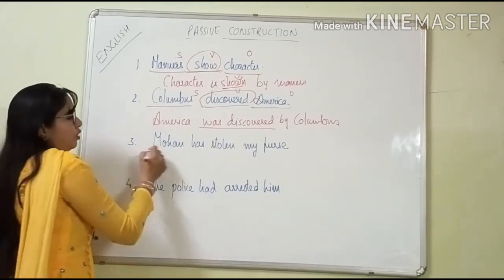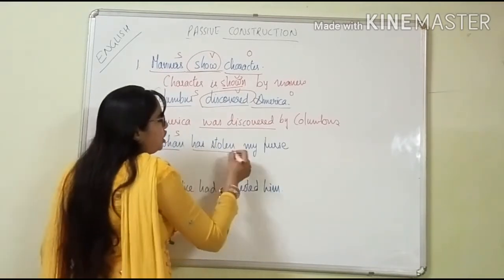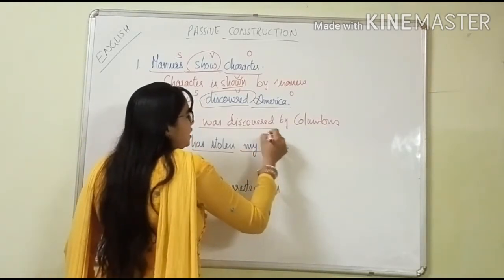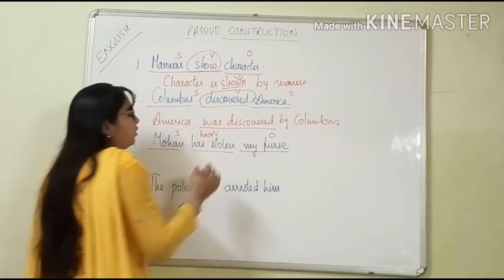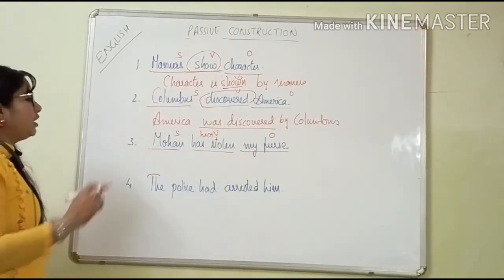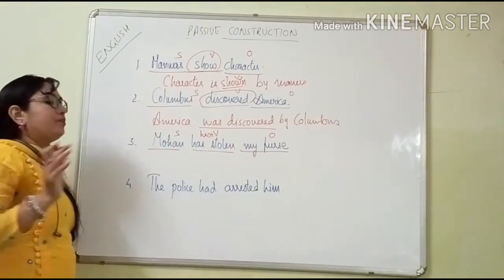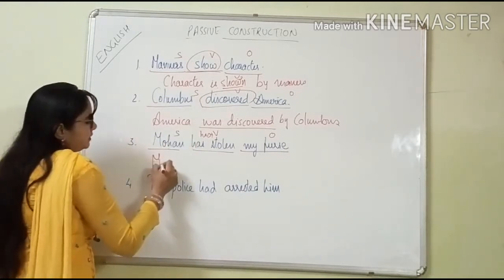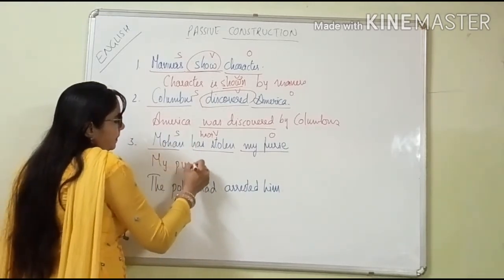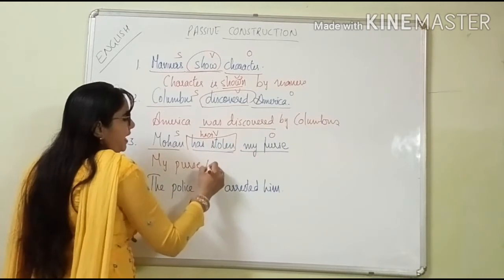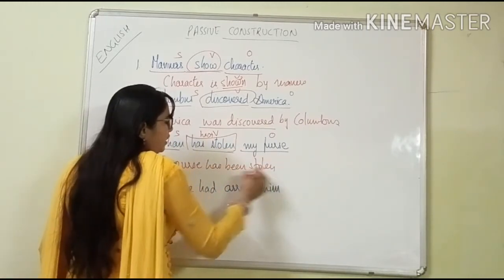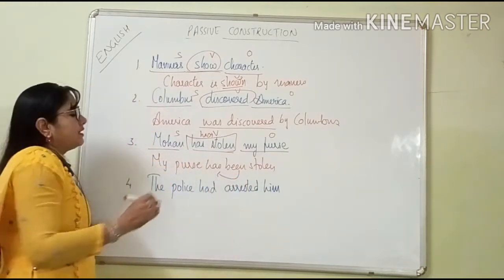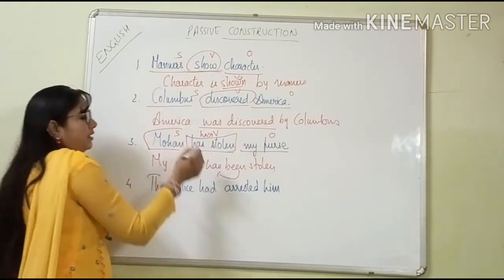Next: Mohan is the subject, "has stolen my purse" is the object. This is "has" plus verb's third form. See now, what will you keep first? First we will keep the object. My purse. Instead of "has stolen", "has been stolen". We'll keep "been" here with "has". Has been stolen by Mohan.